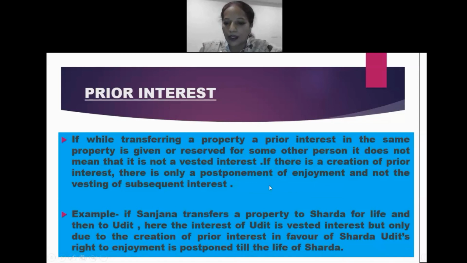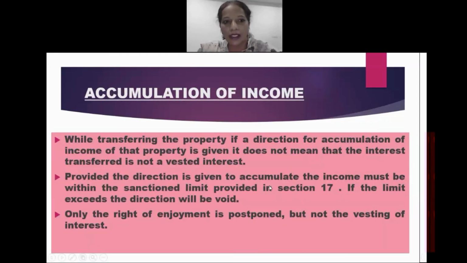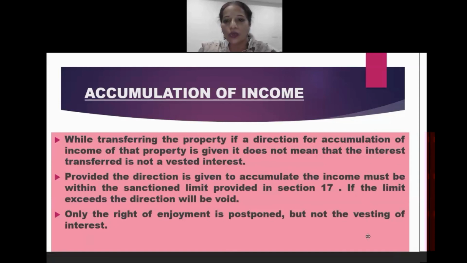Now, come to the next, that is accumulation of income. While transferring a particular property, if a direction is issued relating to accumulation of income of that property, it does not mean that the interest transferred is not a vested interest, provided the direction to accumulate the income is within the sanctioned limit provided in Section 17. If the limit is exceeded, the direction would be termed a void one. Only the right of enjoyment is postponed, but not the vesting of interest.